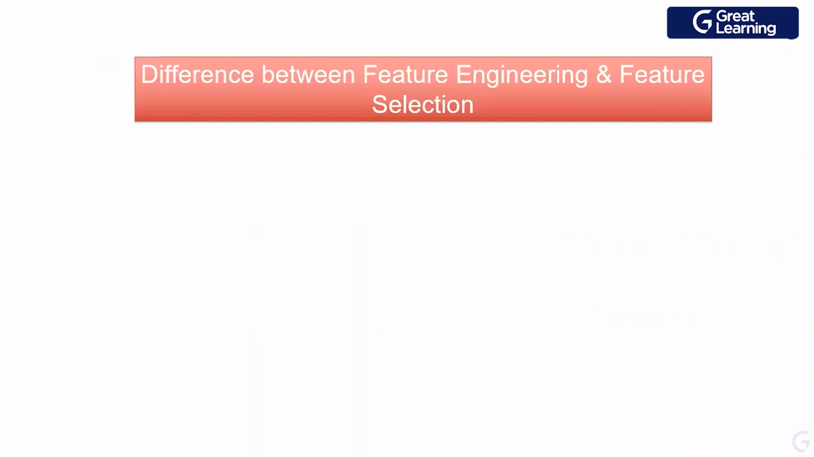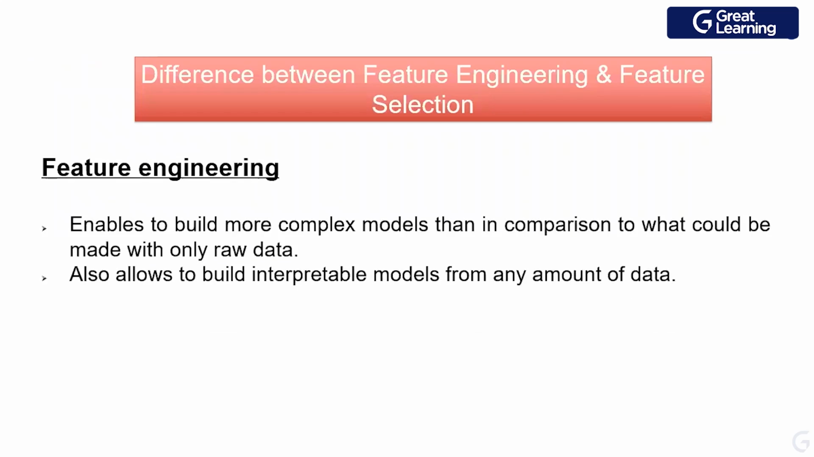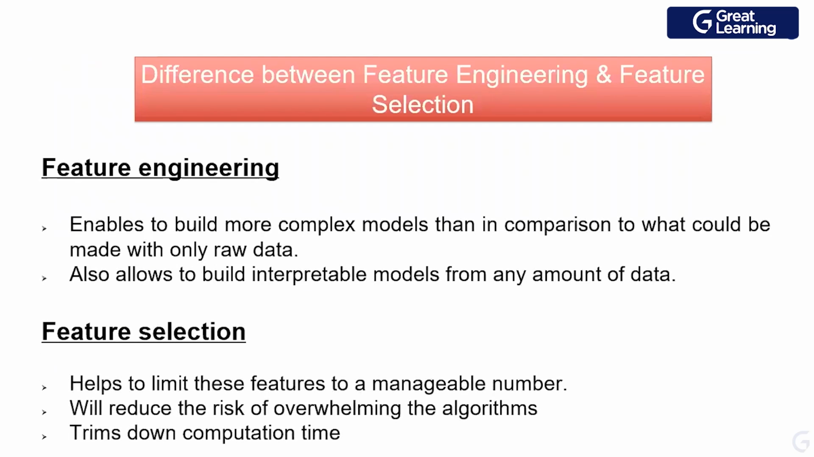What exactly is the difference between feature engineering and feature selection? Feature engineering enables you to build a more complex model in comparison to what you could make with the raw data. It makes it easier to interpret the data which is available. That means, again, it goes back to the fact that we're using domain knowledge.